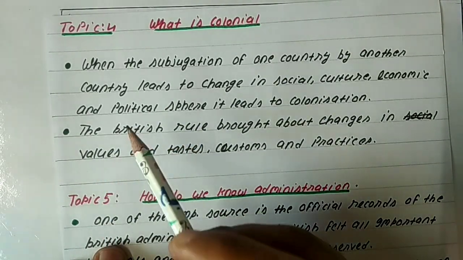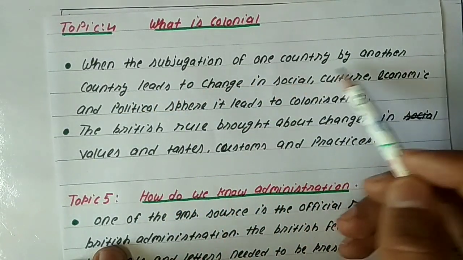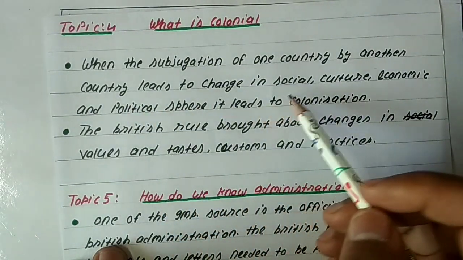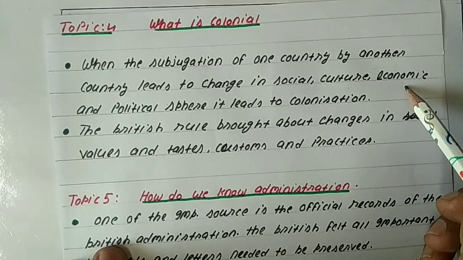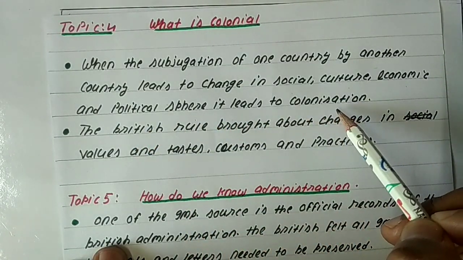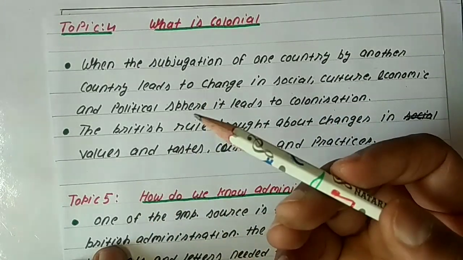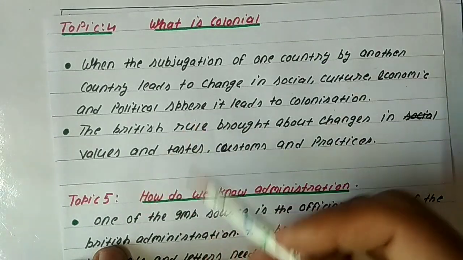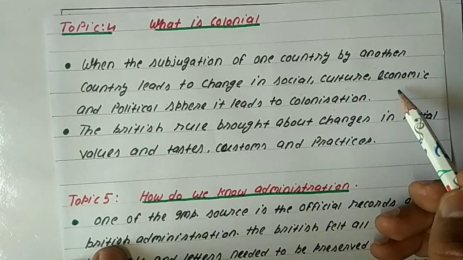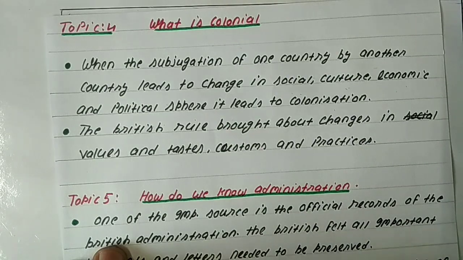So students, when the subjection of one country by another country leads to change in the social, cultural, economic and political spheres, it led to colonization. Means when the subjection of a country by another brings changes in the social, cultural, economic and political sphere, it led to colonization.